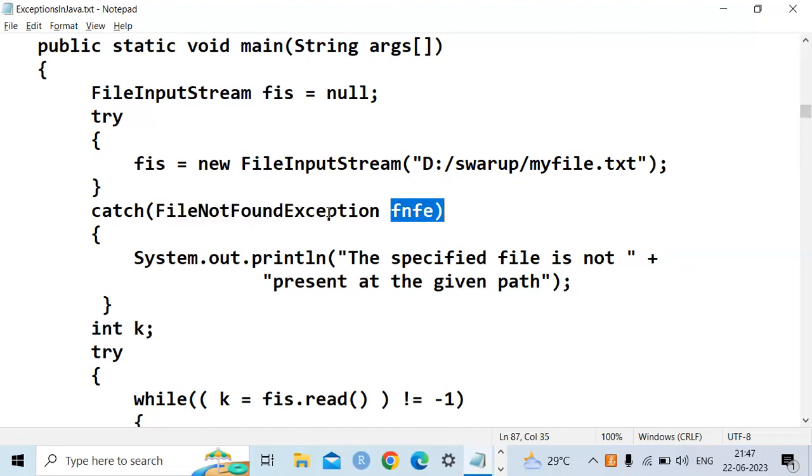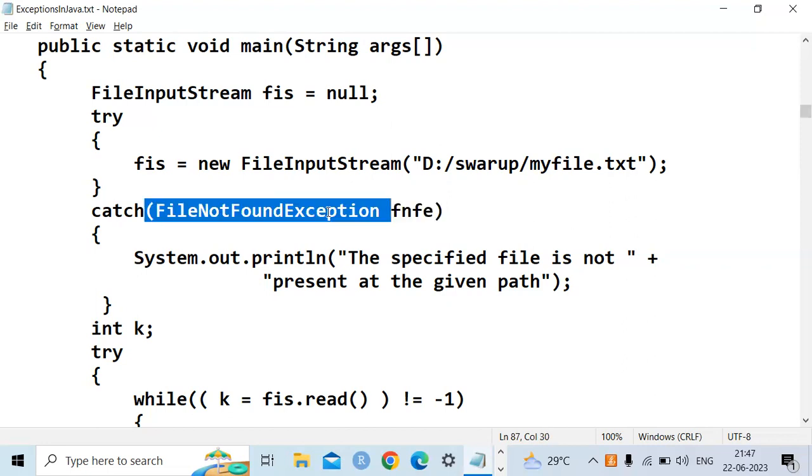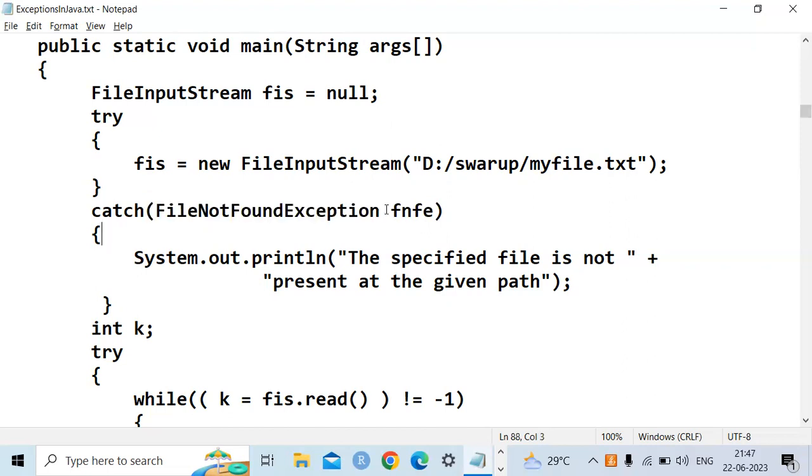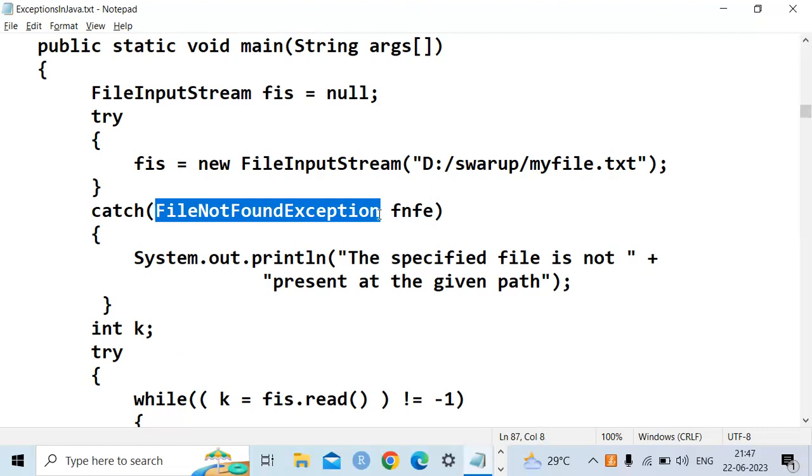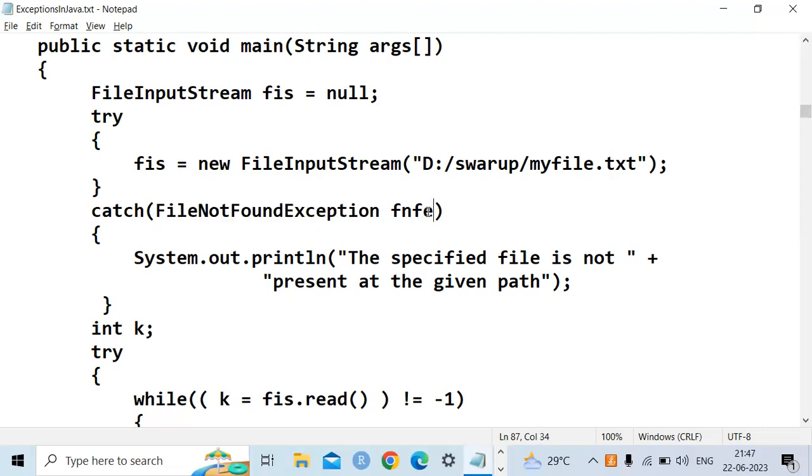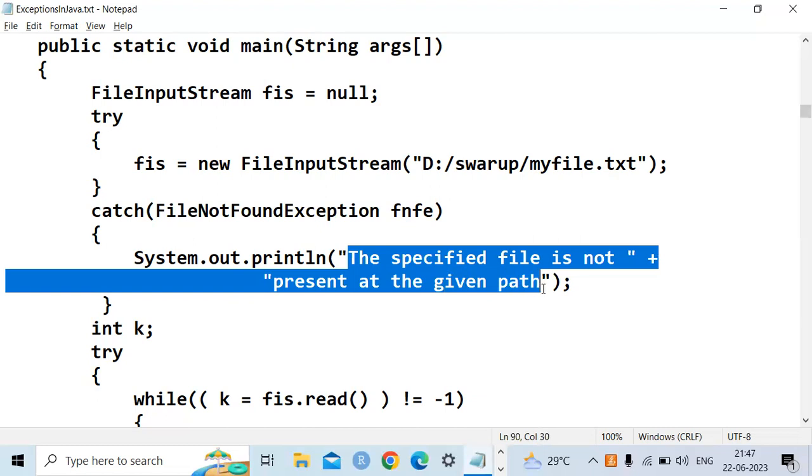This is an object for this class. Here the FileNotFoundException is a class and FNFE is the object. So in the catch block, I am displaying the message that the specific file is not present in the given path.